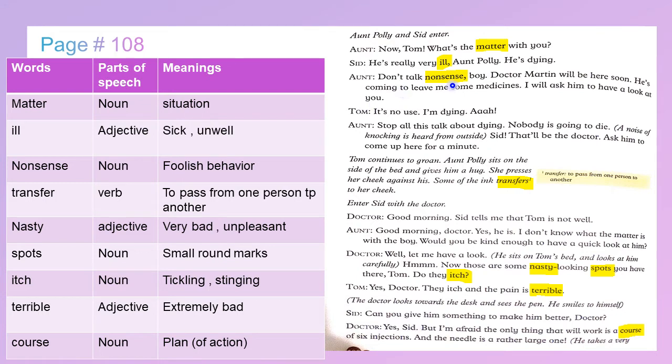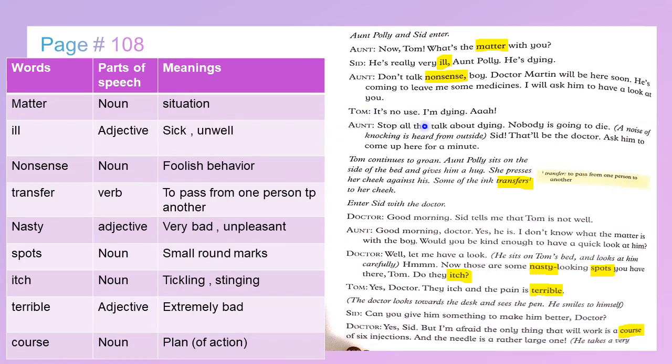Aunt: Don't talk nonsense, boy. Dr. Martin will be here soon. He's coming to leave me some medicines. I will ask him to have a quick look at you. Nonsense is a noun, it means foolish behavior.